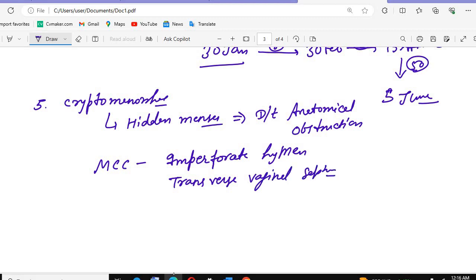Like for example, this is the vagina, and we will see there is a transverse septum here. There is no opening here, so with this condition also no blood will come out. Another cause can be vaginal atresia. If the vagina completely shrinks and there is no opening, we call it vaginal atresia, and the size of the vagina is reduced, so we will not get any menses.